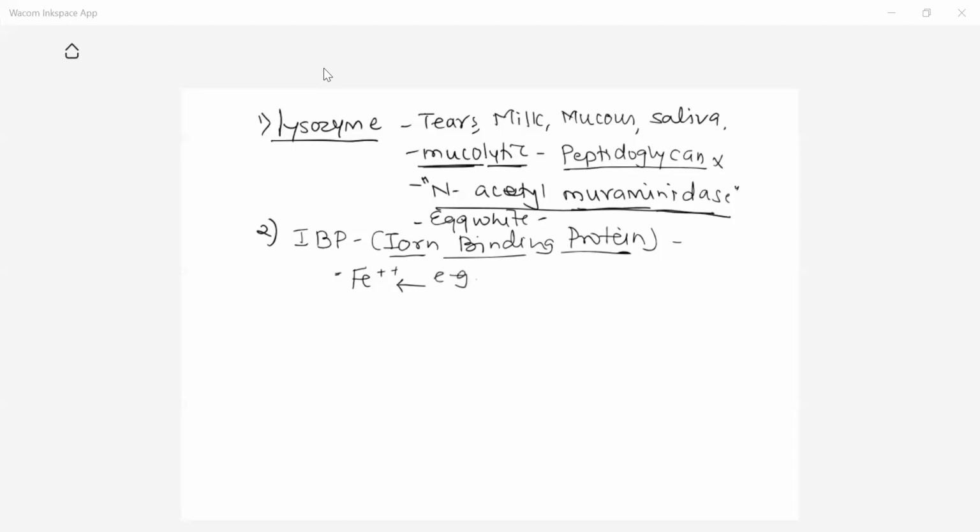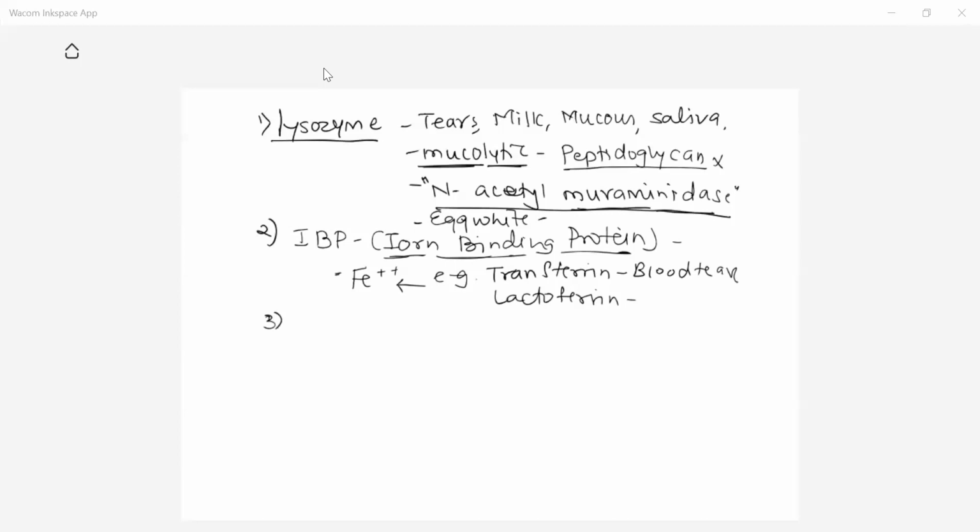There are mainly two iron binding proteins. One is transferrin. Transferrin is especially present in your tears, and the other is lactoferrin. Lactoferrin is also present in the saliva. Transferrin is also present in blood as well as tears. So the role of this iron binding protein is to bind iron and make that iron unavailable to the organisms or pathogens which are required to grow in your body.